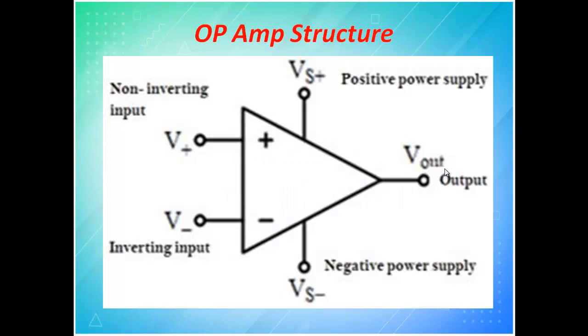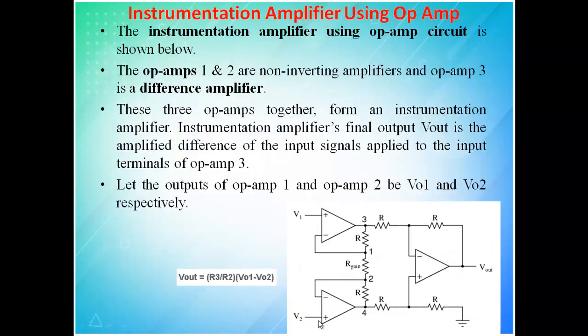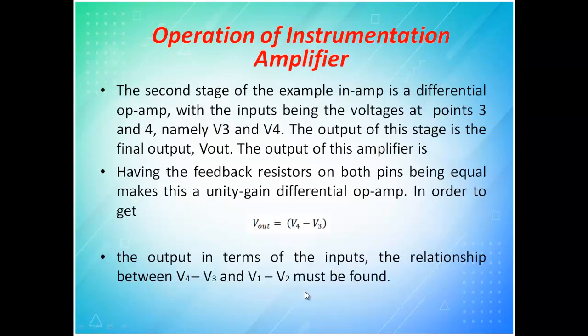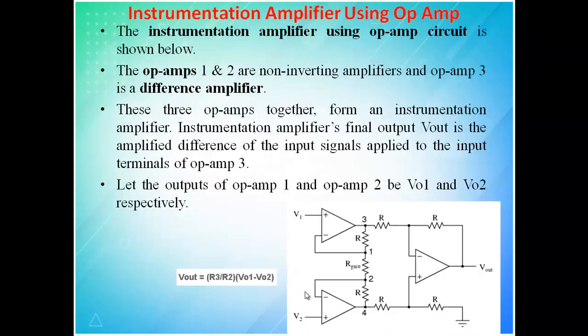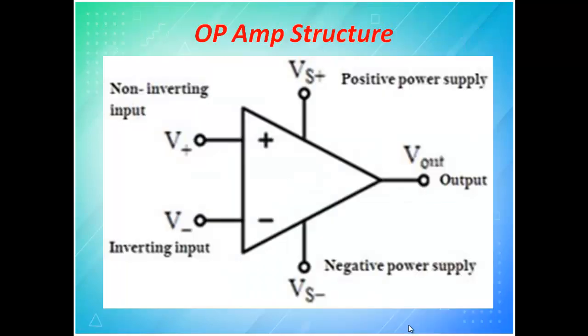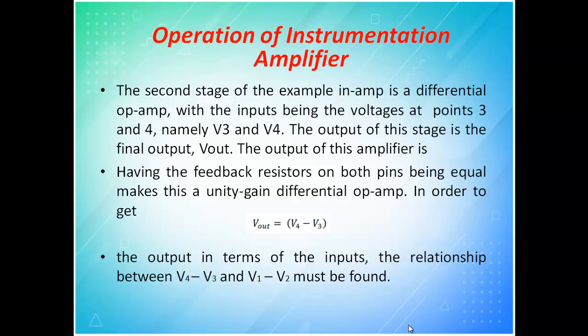V1 and V2 are respectively. The second stage of our instrumentation amplifier is a differential op-amp with inputs being the voltages at points 3 and 4, namely V3 and V4. You can see in this graph, this is V1, V2 and this is V3, V4. The output of this stage is the final output, which we call Vout.